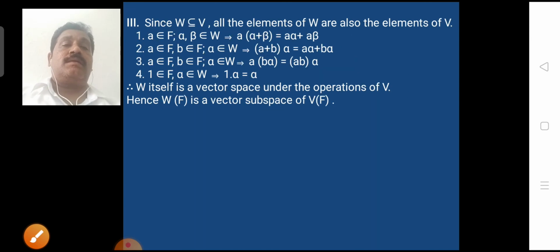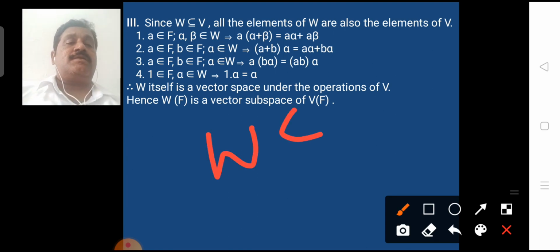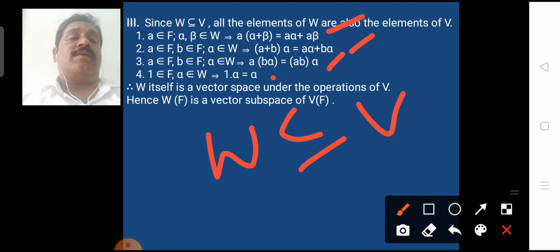Third property: since W is a subset of V, all the elements of W are elements of V, we had to prove the 4 properties, namely a(alpha + beta) = a alpha + a beta, (a + b) alpha = a alpha + b alpha, a(b alpha) = (ab) alpha, and 1 alpha = alpha.